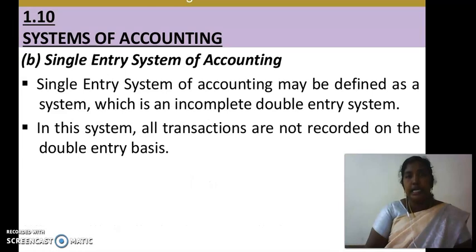Then, the single entry system of accounting. The single entry system of accounting may be defined as a system which is an incomplete double entry system. In this system, all transactions are not recorded on the double entry basis. We will learn this single entry system in brief in the next chapter.